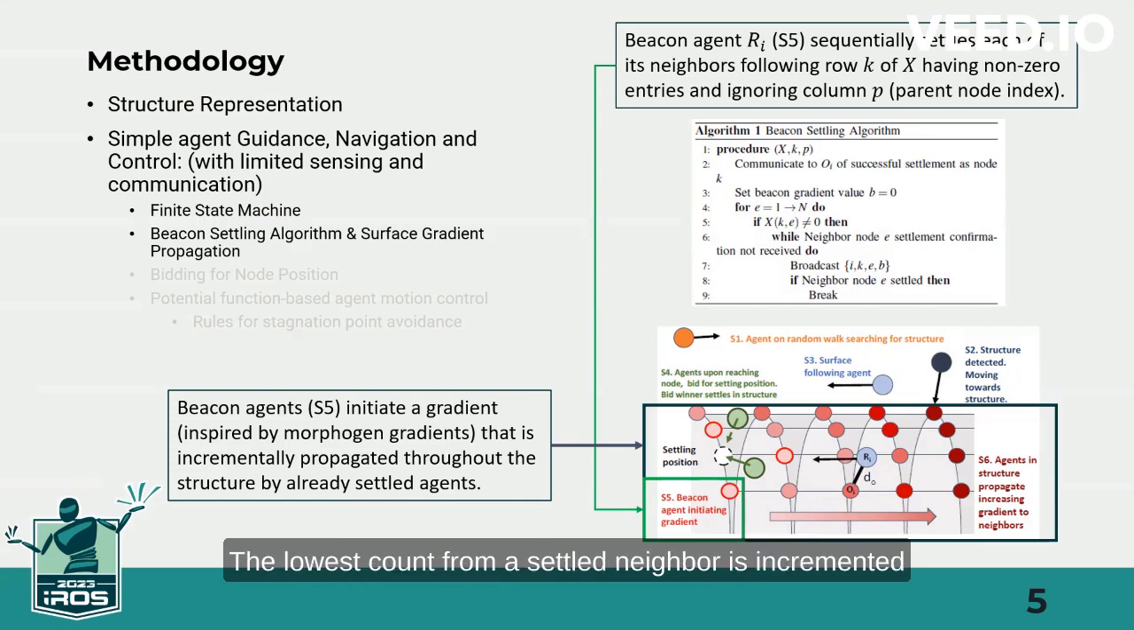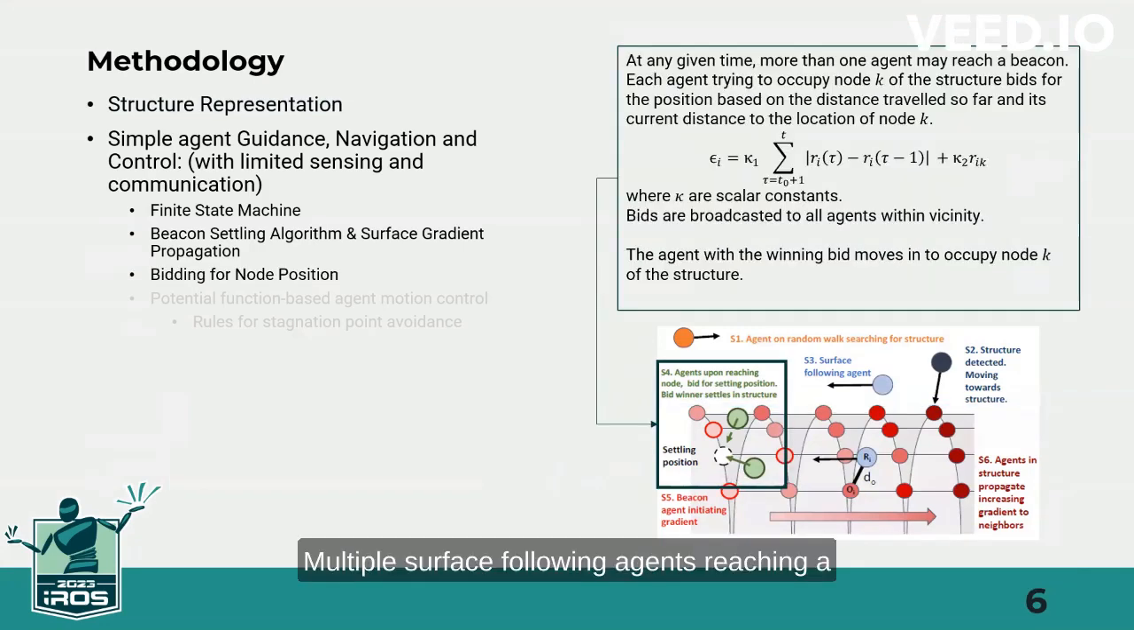The lowest count from a settled neighbor is implemented at each hop by settled agents and locally broadcasted. These local broadcasts throughout the structure help guide free-moving agents towards beacons. Multiple surface following agents reaching a settlement location undergo a local bidding process using their distance traveled and distance to the settlement location. The winner settles at the location while the rest move on.